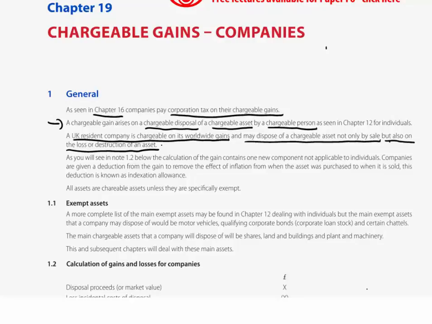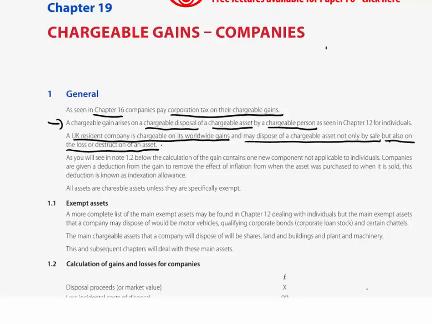Now, you will recall, I trust, that when we dealt with individuals and calculating gains, the calculation was a very simple one. All we needed to do was pick up our sales proceeds from the information in the question, take away any selling expenses that may be incurred, such as the agent's fees, legal expenses, and that would give you the net proceeds.